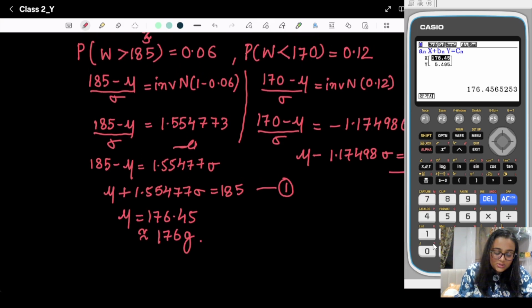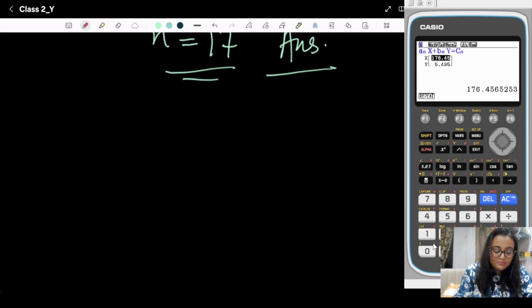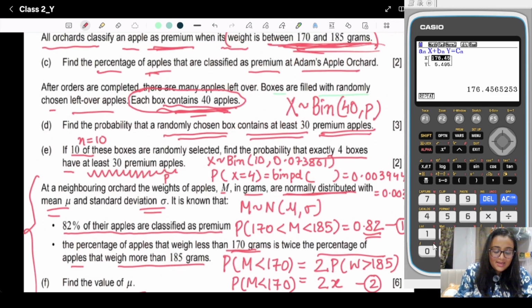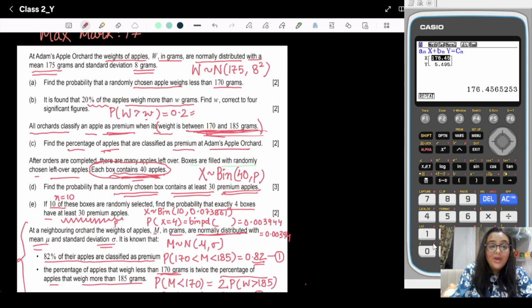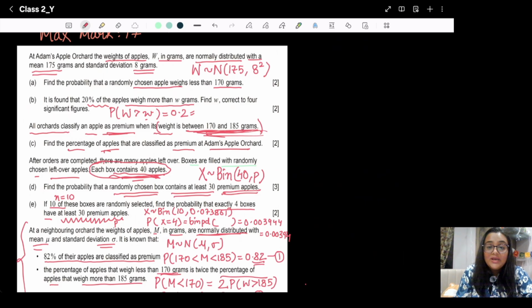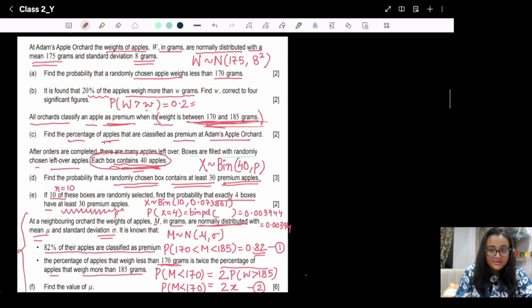Okay, so in this way we will find out this mu and sigma. See, this question is of 17 marks, but it is very easy to solve, right? It is very easy to solve. You only need to focus on key points, right?